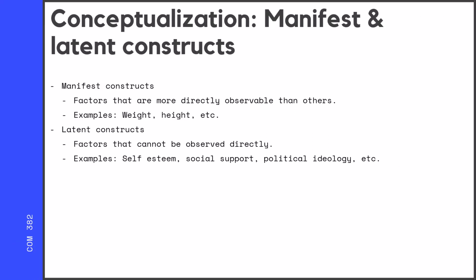One way to think about this is that there can be things that are manifest. These are factors that are very directly observable: weight, height, etc. They're very easy to measure. Latent constructs or concepts, on the other hand, cannot be directly observed. So for example, self-esteem, social support, political ideology. We can't measure them directly. We have to measure them in a way that we're hoping gets at the idea as best we can, but it is very hard.